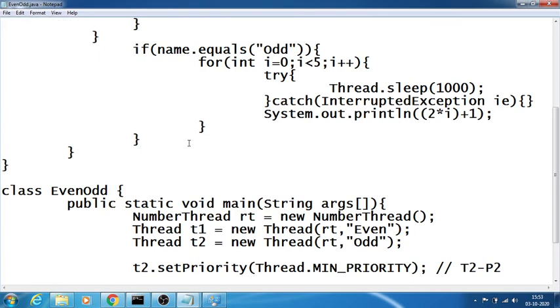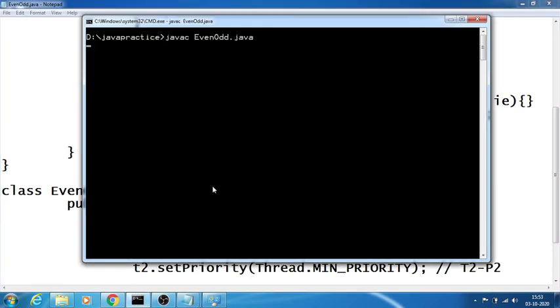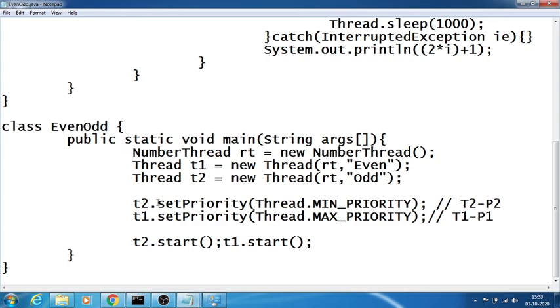So for example, if I run the program, let's look at what happens, there might be some change. The 2, 4, 6, 8, maybe there is no change. Maybe the priority is set.